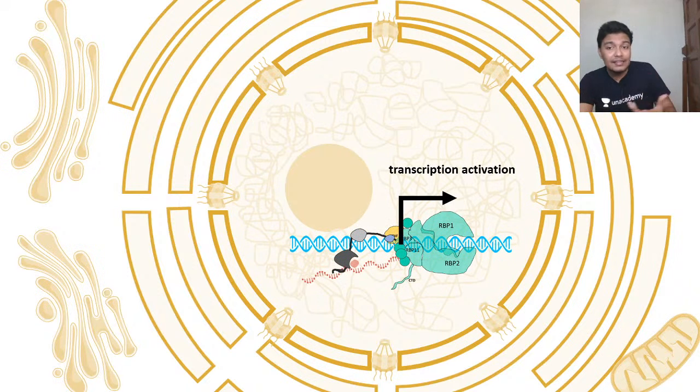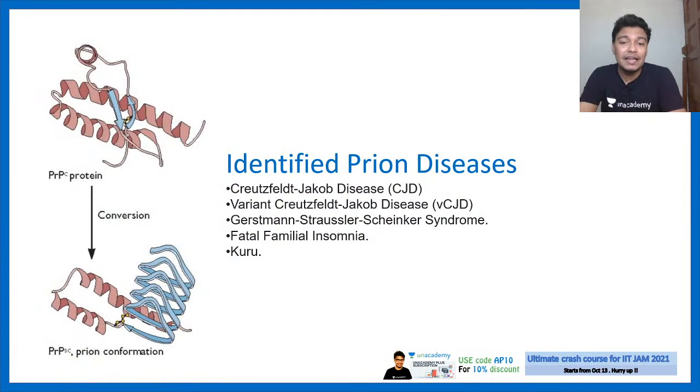So in cell signaling, chaperones are also important. So don't think that chaperones are only some machineries which can hold proteins. When it is concerned with signaling, chaperones also play vital roles. Okay. Now let me tell you the most important part, prion disease.